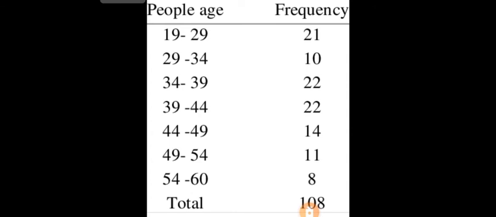Like I have created a grouped frequency distribution for age: for people aged 19 to 29, the frequency is 21. For people aged 29 to 34, the frequency is 10, that is a total of 10 people. There are 22 people aged between 34 and 39. So this is the way you can create a grouped frequency.